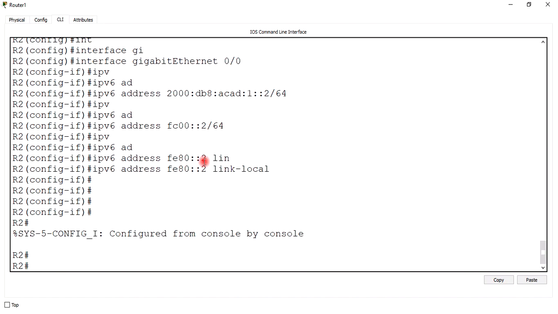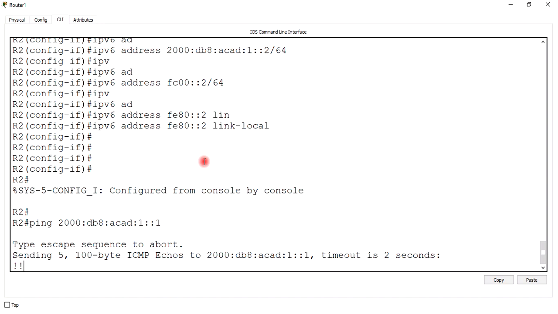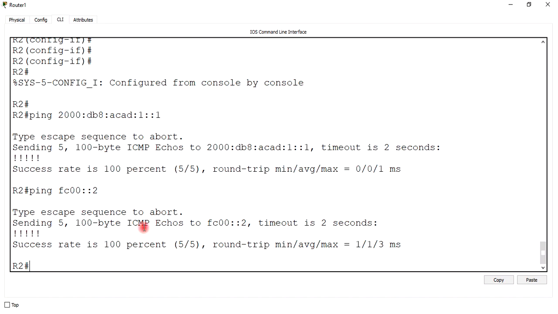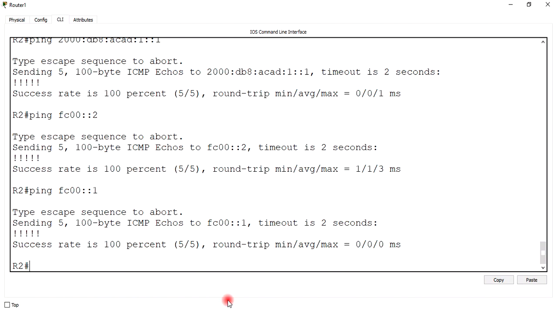Now let's try to ping the next device, 2000::1:1. Yeah, I can ping now. I can ping the global unicast address of the other router R1. Now let's ping the unique local address. See, I can also ping the link-local address of router 1 from router 2. Now let's ping FE80::1.